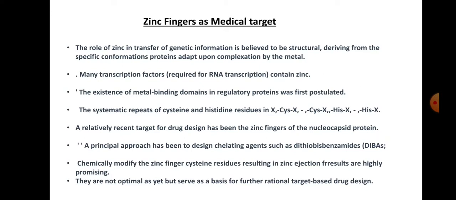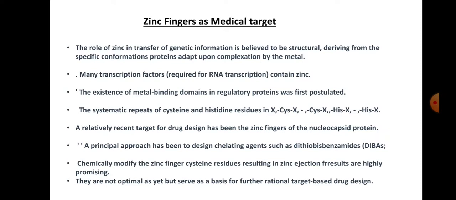The existence of the metal binding domain in regulatory protein was first postulated from the systematic repeat of cysteine and histidine residues. HIS is the histidine residue, CYS is the cysteine residue. A relatively recent target of drug design has been the zinc finger of the nucleocapsid protein.